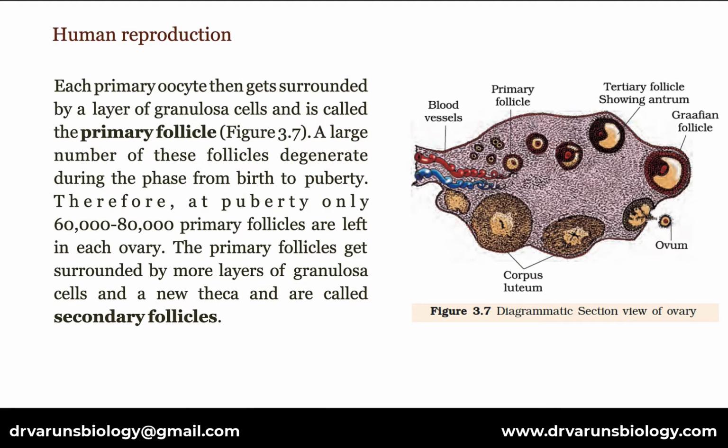Each primary oocyte then gets surrounded by a layer of granulosa cells and is called the primary follicle. A large number of these follicles degenerate during the phase from birth to puberty. Therefore, at puberty, only 60,000 to 80,000 primary follicles are left in each ovary. The primary follicles get surrounded by more layers of granulosa cells and a new theca and are called secondary follicles.